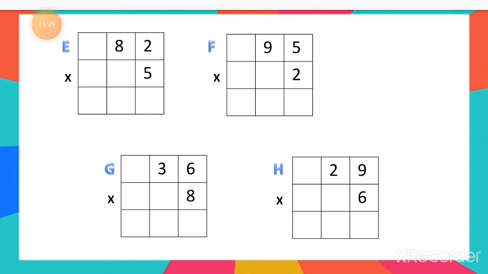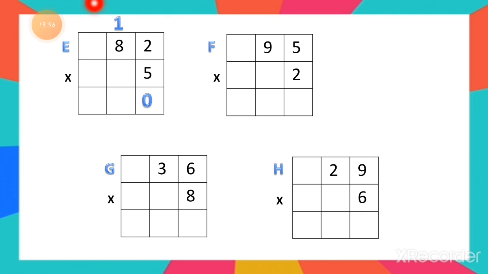Now the sum number E is 5 twos are. So 5 twos are is equal to 10. You can write down 0 under the ones column, and 1 will move as a carry forwarded number. Now 5 eights are is equal to 40 plus 1, which is the carry forwarded number, is equal to 41. So the answer is 410.